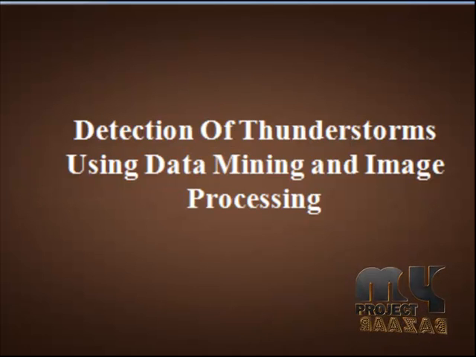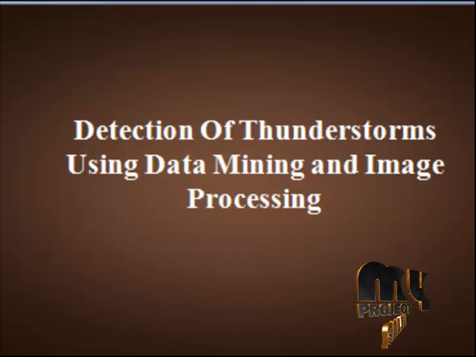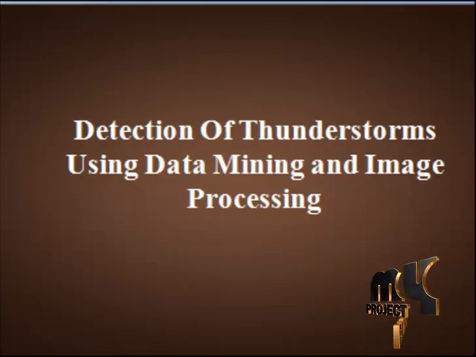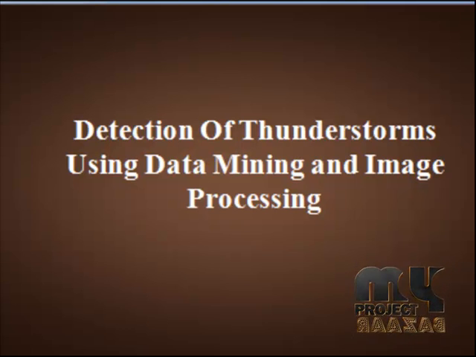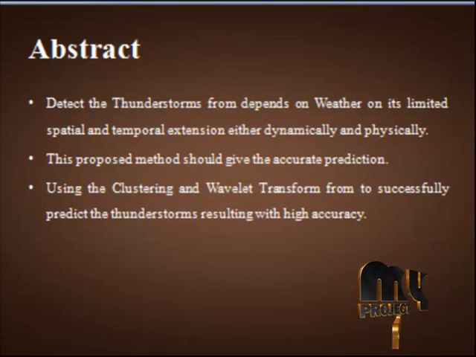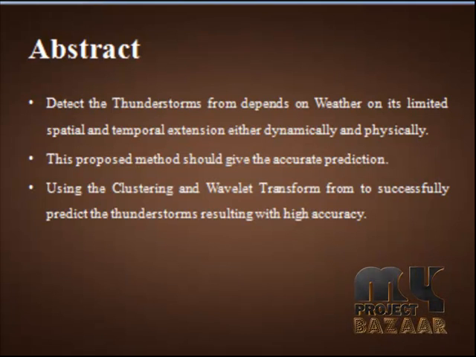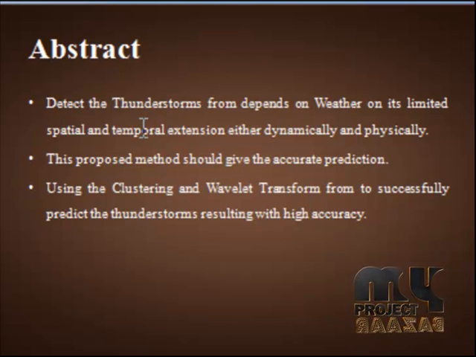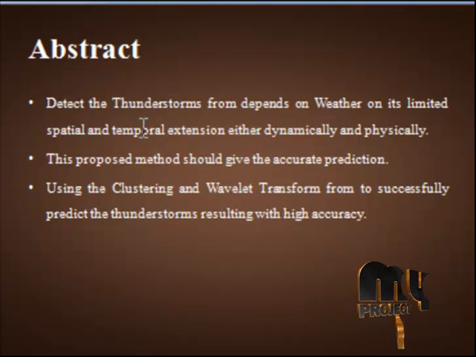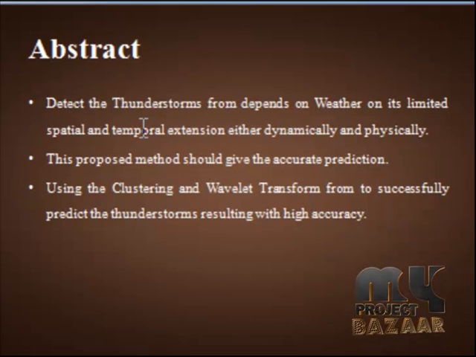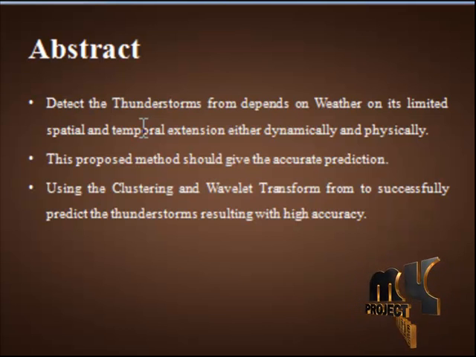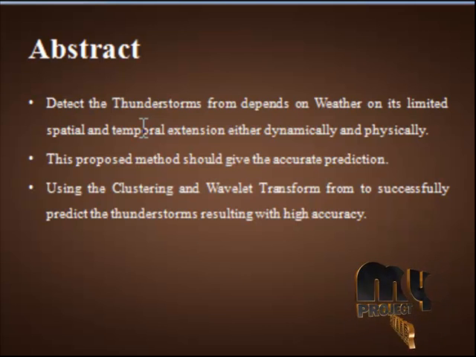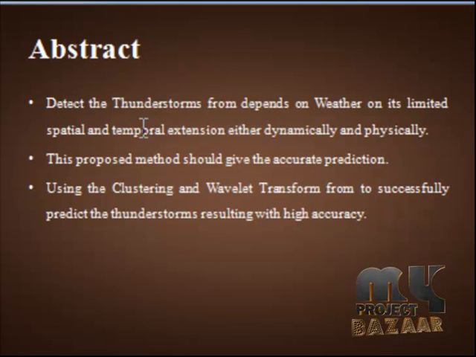Let me discuss the process of detecting thunderstorms using data mining and image processing. Thunderstorm detection depends on weather and its limited spatial and temporal extension, both dynamically and physically. This proposed method should give accurate prediction. Using clustering and wavelet transform, we can successfully predict the thunderstorm with very high accuracy. We have to detect the thunderstorm for forecasting this service in advance to reduce the damages.